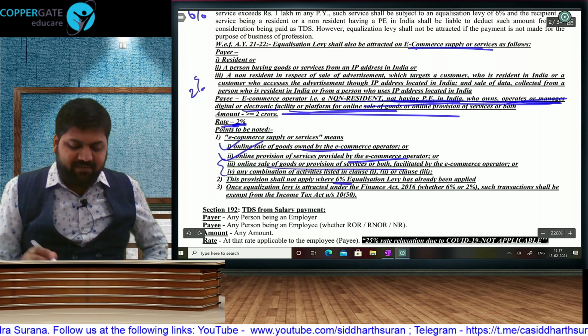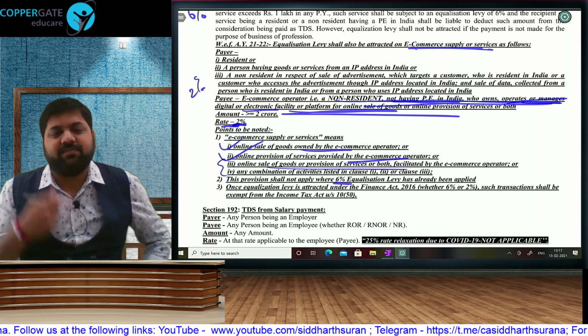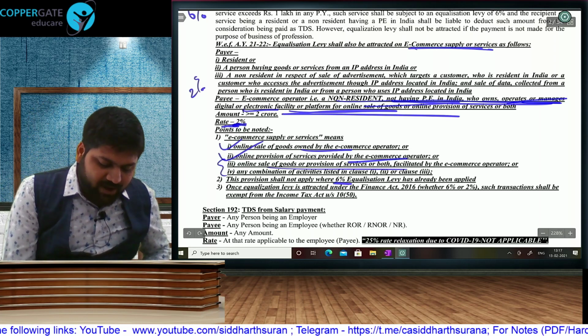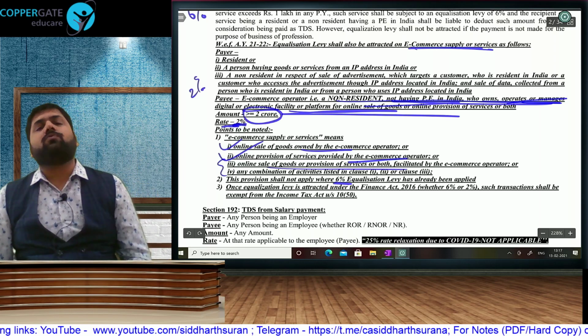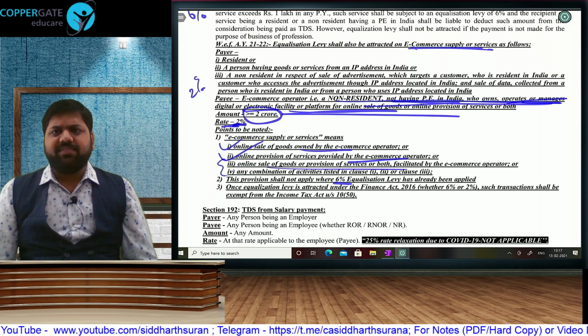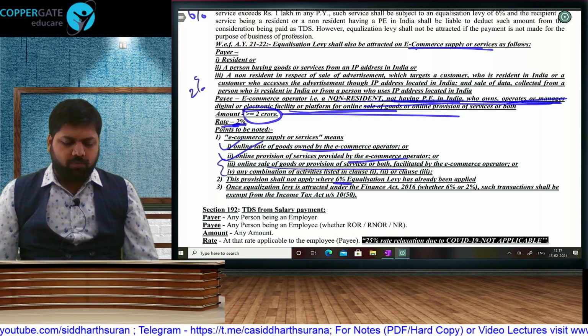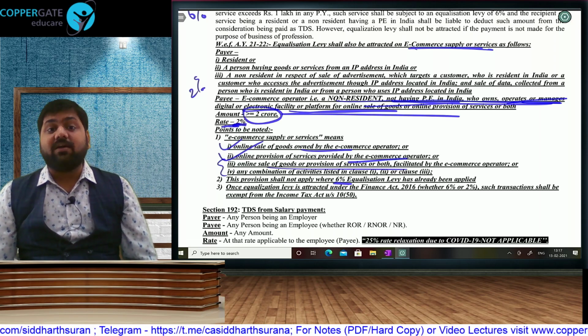But this will not apply where 6% is attracted, obviously. So if it is advertisement service, then 6% will apply. But for all other goods and services, provided you are earning a total of 2 crore or more. So the threshold is on the higher side, but obviously companies like Amazon will automatically be having 2 crore rupees or more. Then you will have equalization levy.